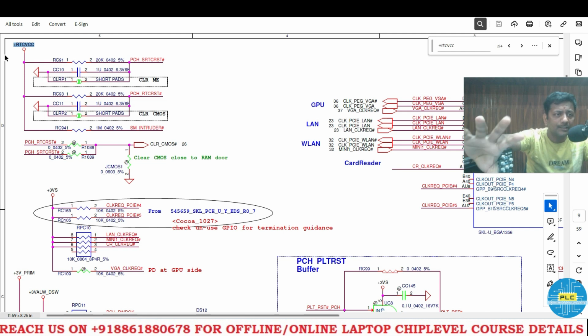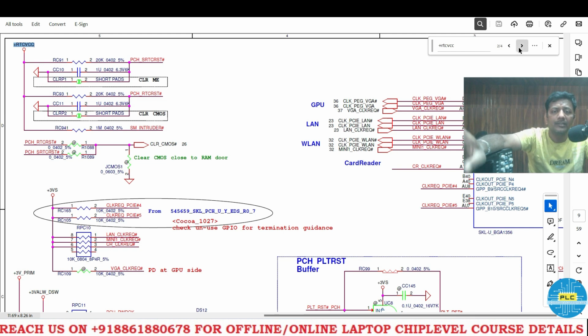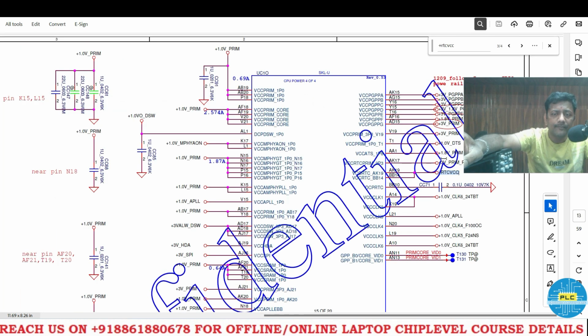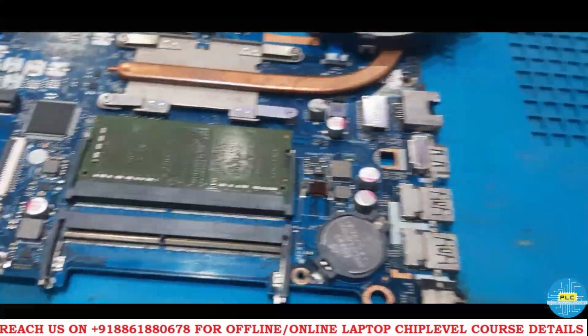Okay, one is this section, right? One is directly the diode, and the second one is the resets, this RTC reset, two resets, and then it goes directly to the CPU power supply here. Once we disconnect the diode, this voltage really won't come, because RTCVCC is exactly the same voltage. Okay, let's have the practical. Here is the motherboard.